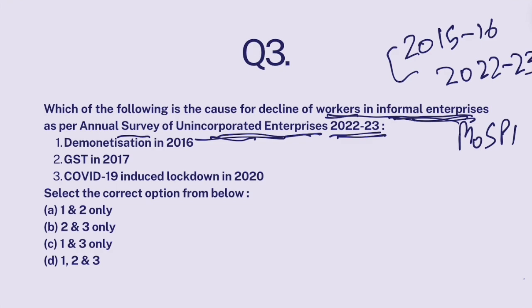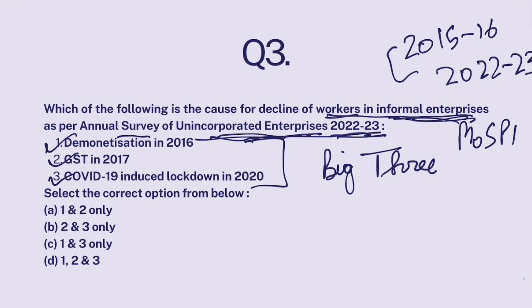So what are those causes? Demonetization, GST, COVID. Now this survey actually says that all these three are called the big three. All these three causes were the major contributors in the decline in share of workers in informal enterprises. Because informal enterprises are cash dependent, demonetization impacted them. It is difficult for informal enterprises to comply with regulatory burden, so GST also impacted them. COVID definitely impacted them, and lockdown. So all these three reasons were responsible for decline in share of workers in informal enterprises. The answer is B.